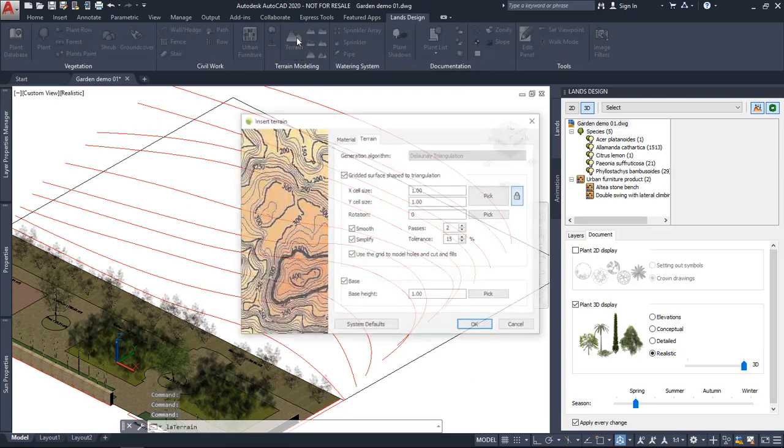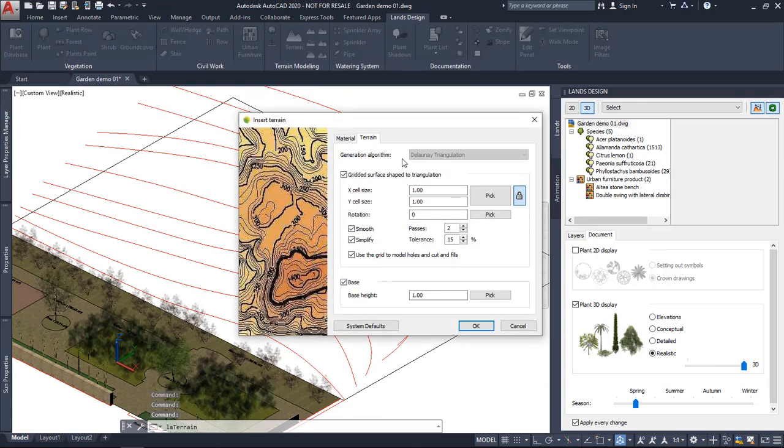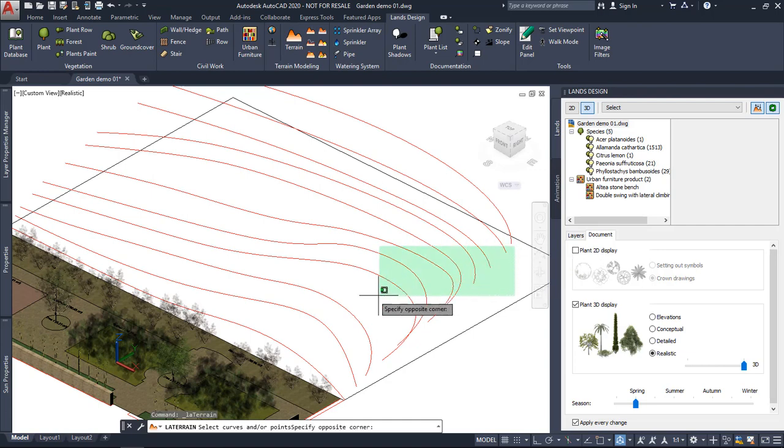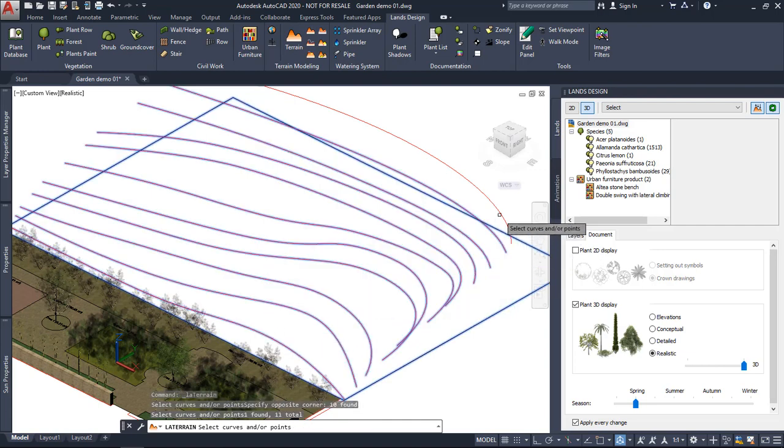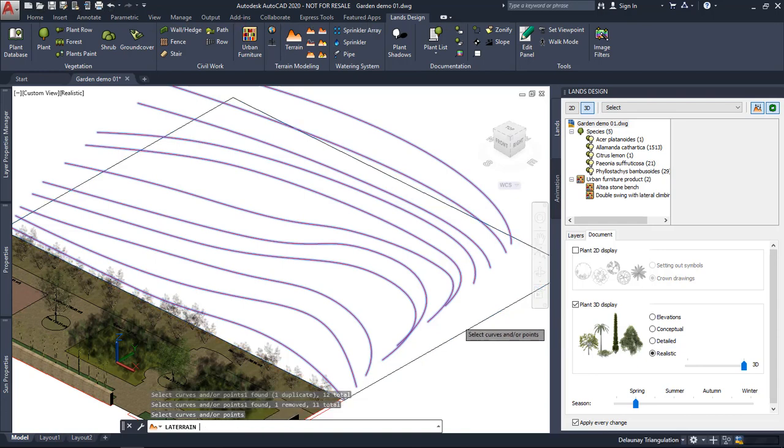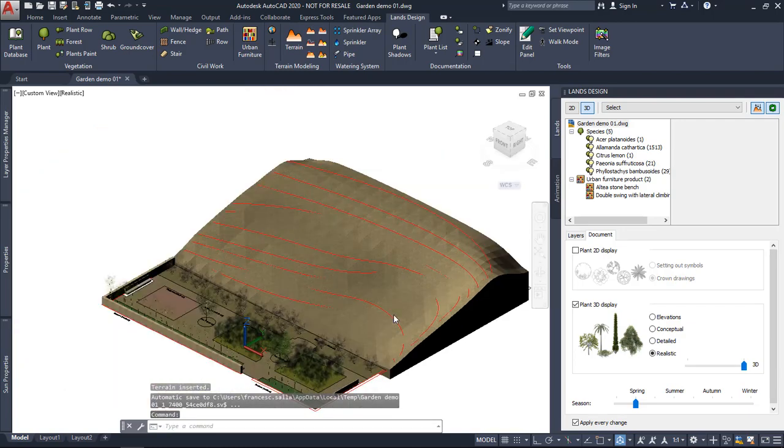So this is ready to create a terrain. Let's run the terrain command. This terrain is basically a mesh that is generated using the Delaunay triangulation method, but I can also choose this gridded surface shape to triangulation option, which will let me define a cell size to control the accuracy of the result. Let's try with 1 meter for the cell size. Click OK, and now I just need to select all these curves, but not this one. I hit enter, and now the terrain is generated.